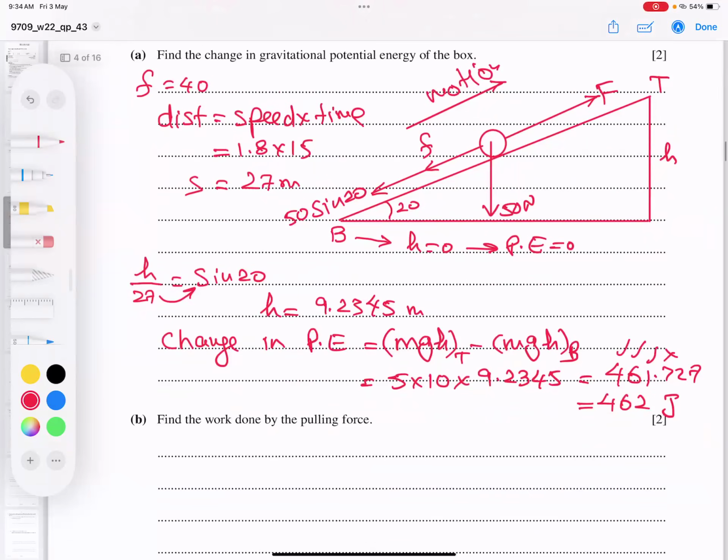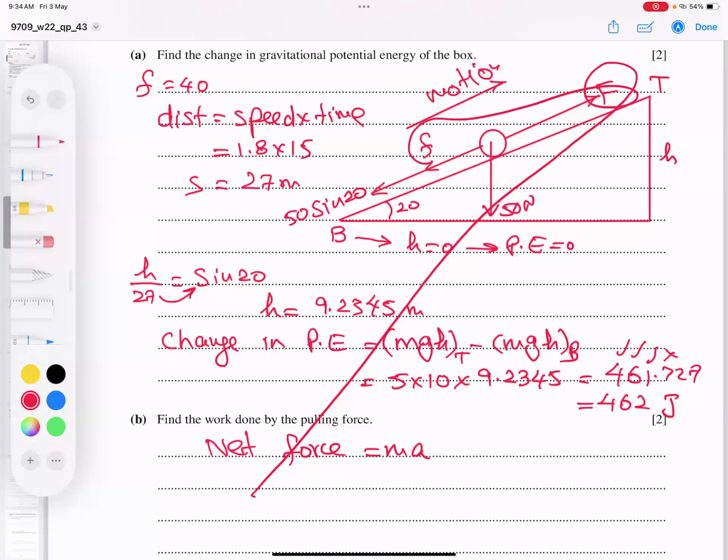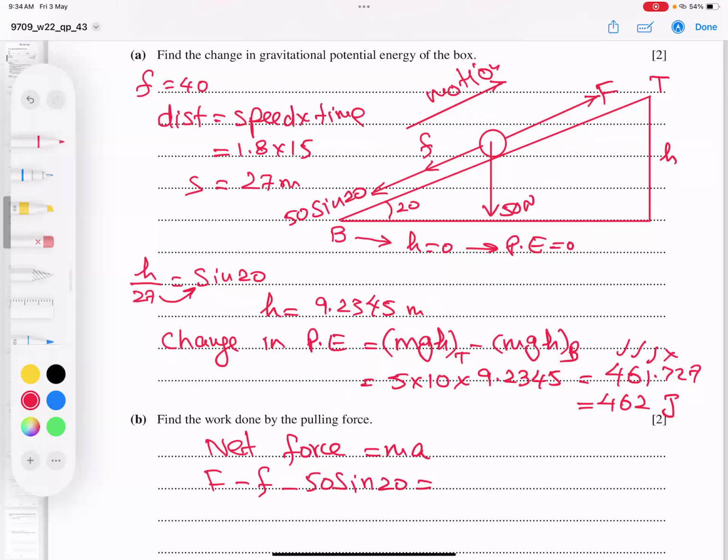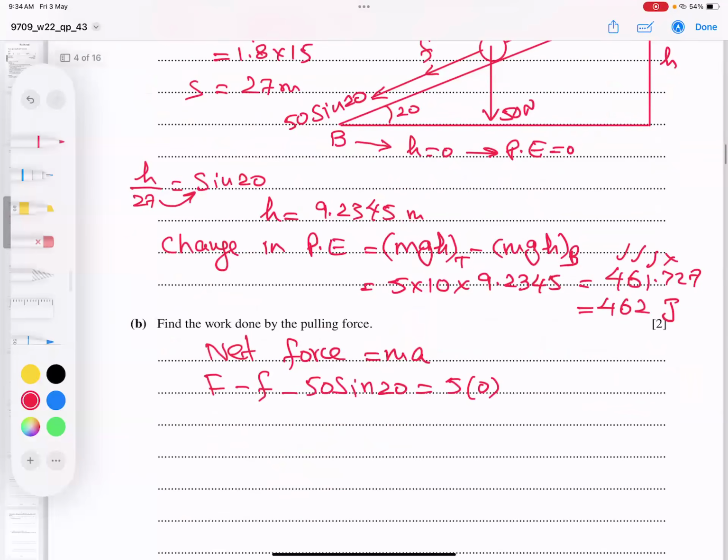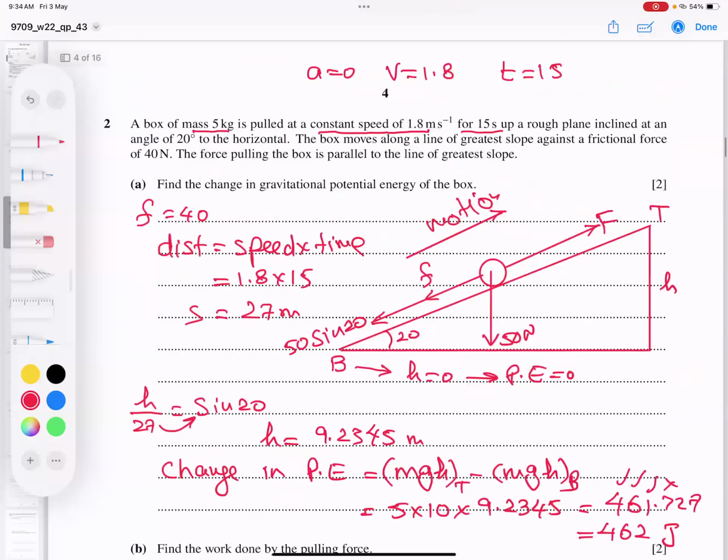So what is the basic formula used for this kind of question? Net force is equal to MA. And this is applied force minus friction minus weight component equals MA. Mass is 5. Acceleration is 0 because it's moving at constant speed. So I will bring on the right hand side both friction plus 50 sine 20. Okay, I will get, what is the friction? 40.